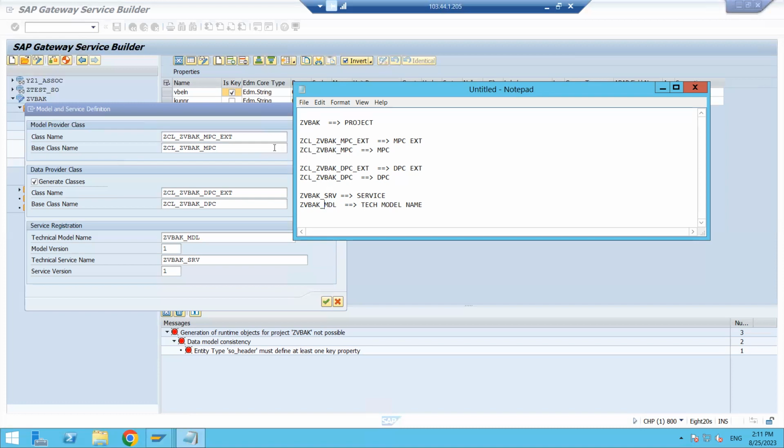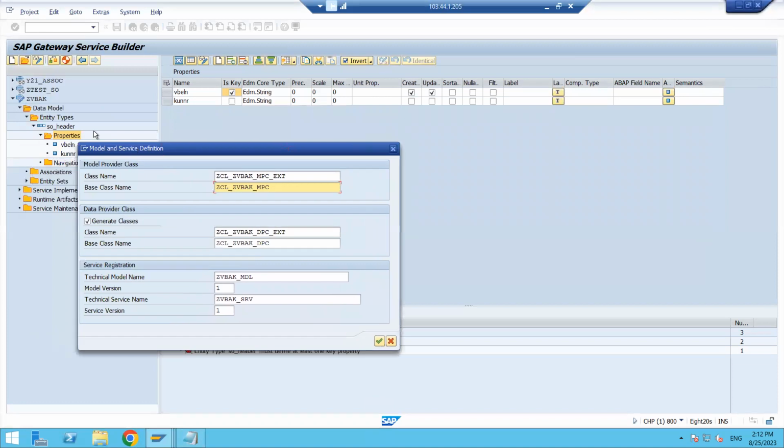Fine. Now, what are this MPC and DPC, model provider class and data provider class? What is this one? Okay, MPC is nothing but, I mean, we are declaring the structures, right? The data model, we are declaring entity types or entity sets, right?